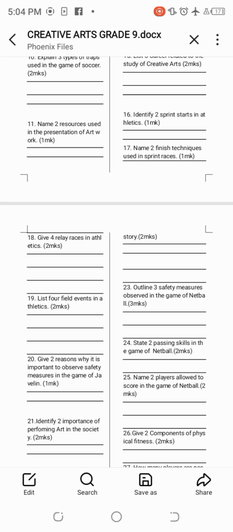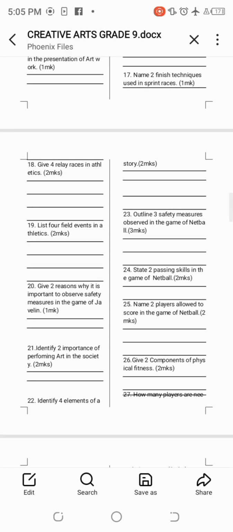Number 23. Outline 3 safety measures observed in the game of netball, 3 marks. Safety measures in the game of netball, we can say, do enough warm-up and cool down activities, follow the instructions, guidelines and rules, then wear proper game attire needed to play the game of netball.